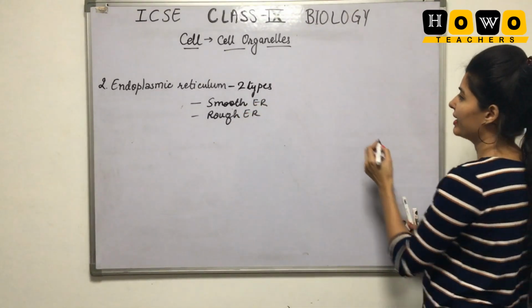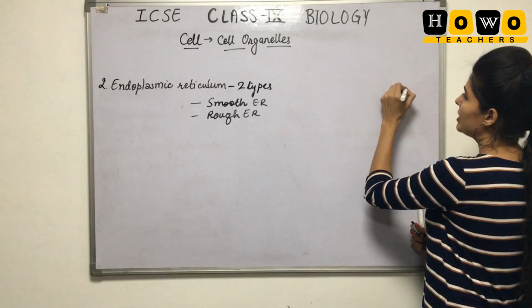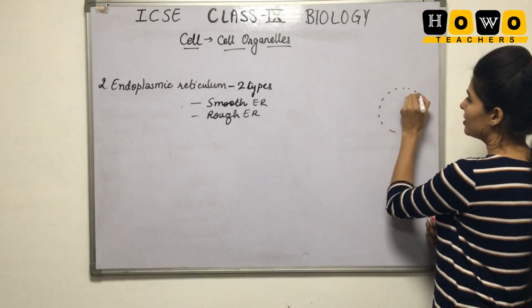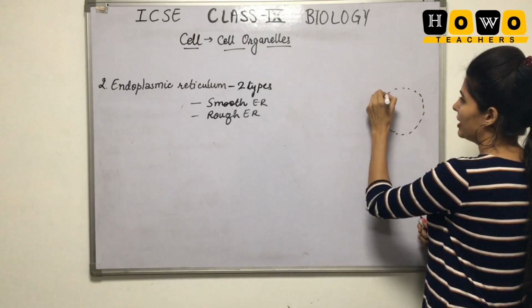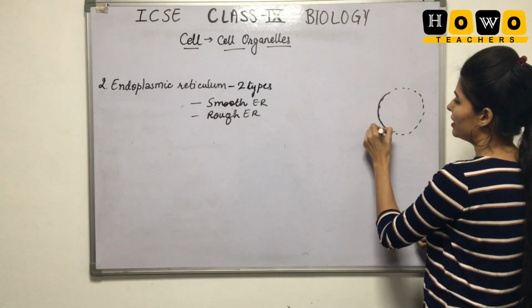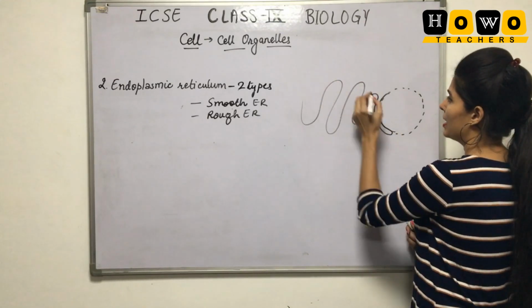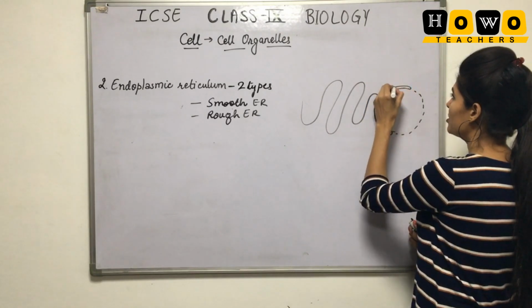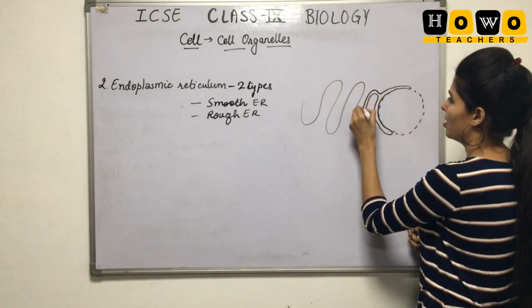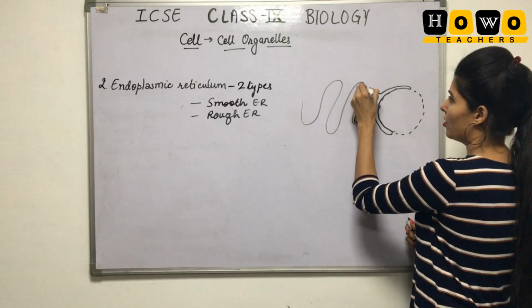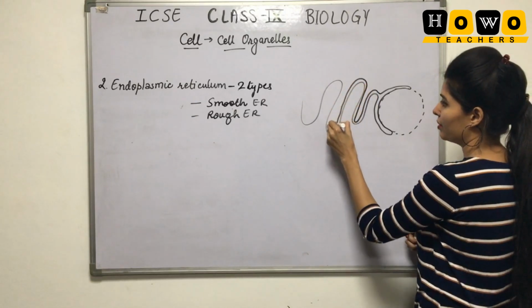Let us see the diagram. If this is the nucleus, attached to the nucleus wall there is the presence of this kind of structure that we call endoplasmic reticulum.